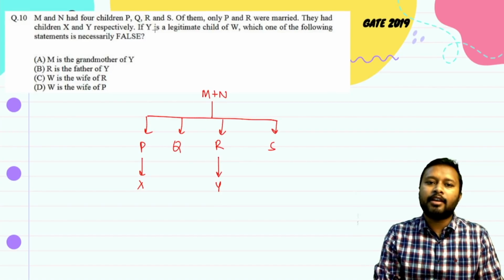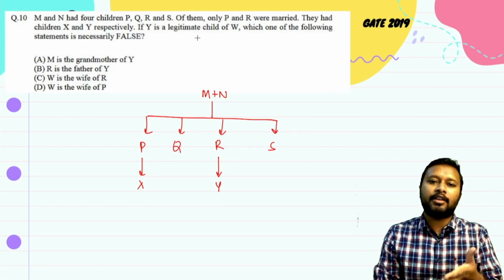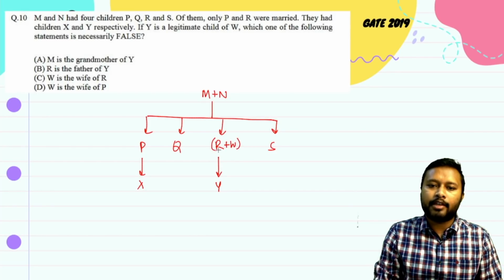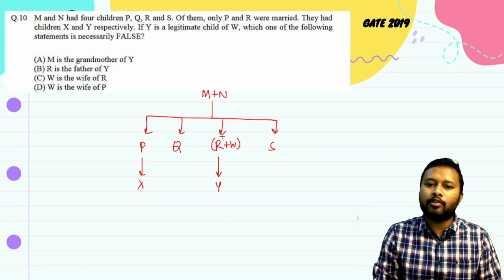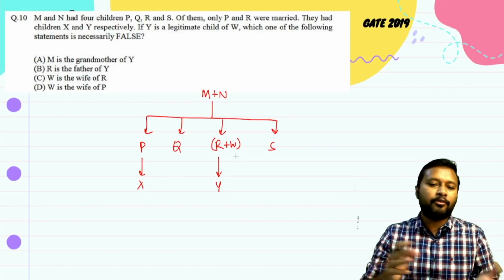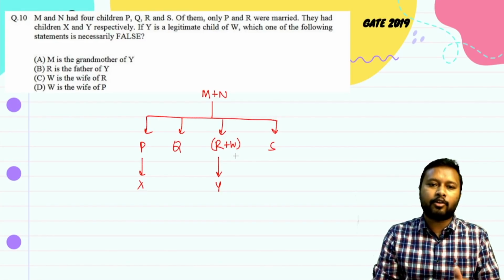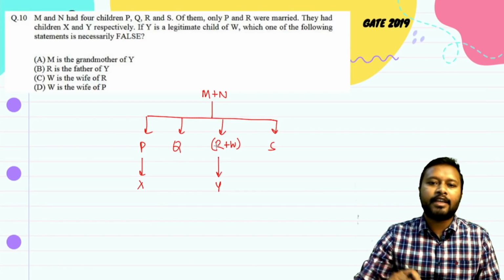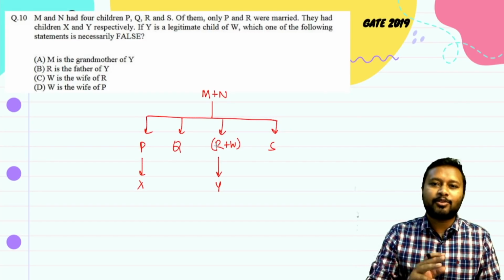It also says that Y is the legitimate child of W, that means Y is the child of W also. What does that mean? It means that R must be married to W, then only they are getting a child Y, right? So Y is the child of W also, Y is the child of R also. So R and W are actually married. Who is male, who is female, we don't know about that, but this is the data which is given to us. Now they are asking which statement is necessarily false. That means it is absolutely false.